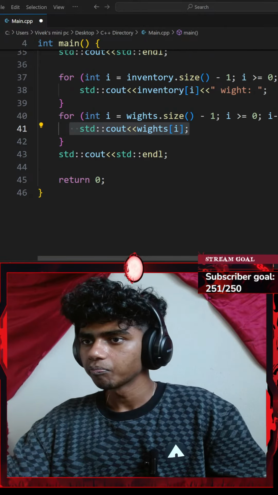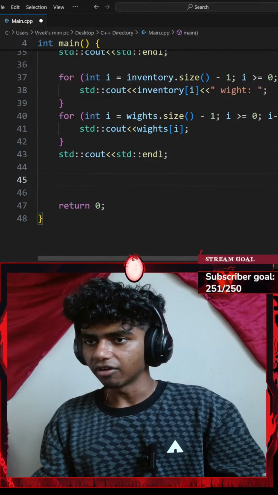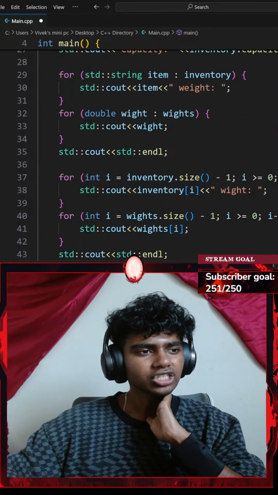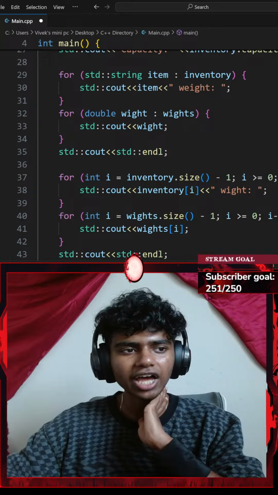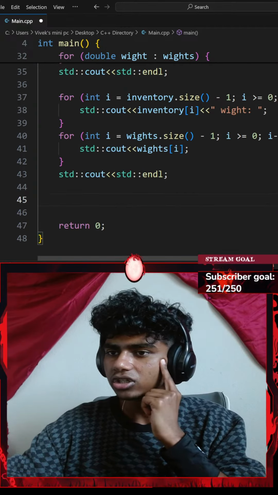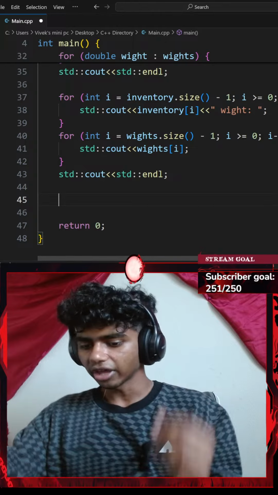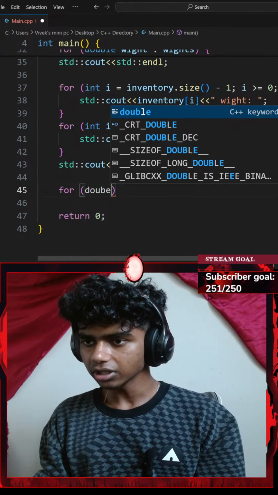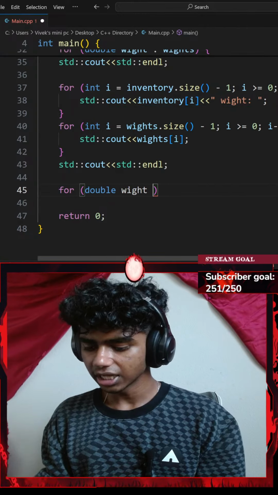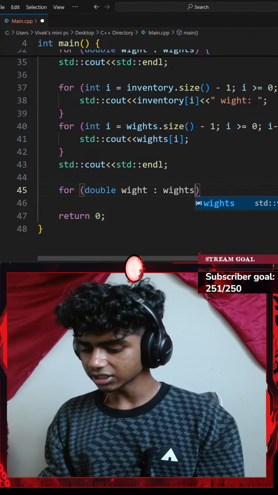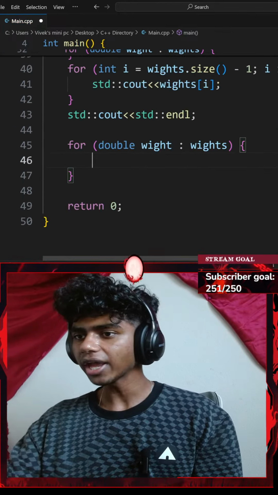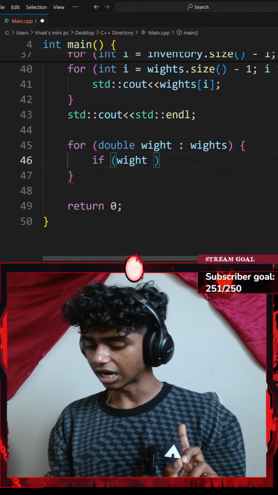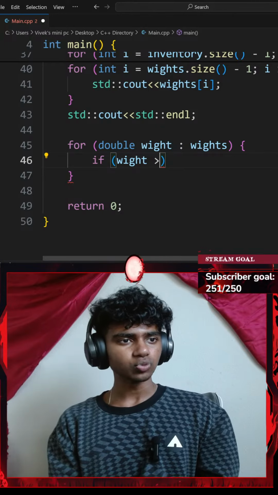Let me go ahead and iterate over my vector again. It says print only the item that weighs more than 5 pounds, so I could go with an if statement now. First, let's go with a for loop. For every double of weight in my vector of weights, I'll go with a pair of curly braces, and now add an if statement. If my weight variable is greater than 5, which weighs more than 5 pounds.